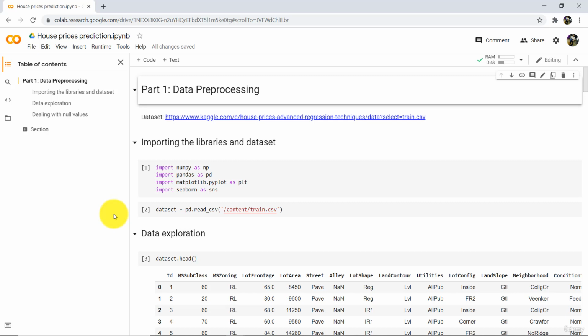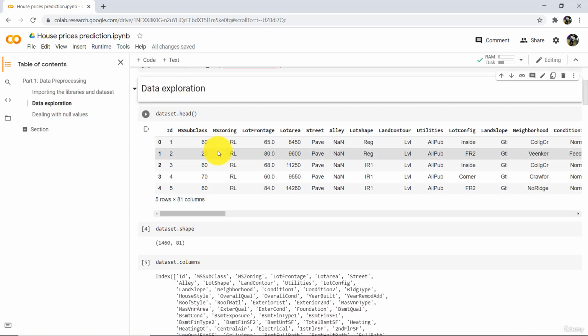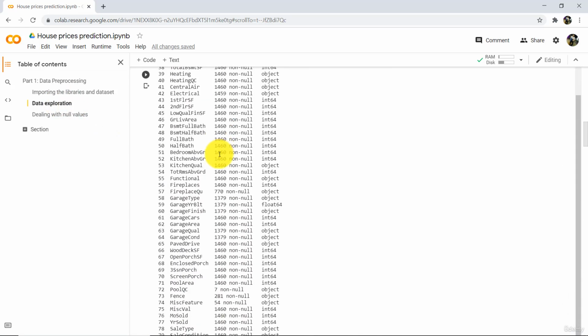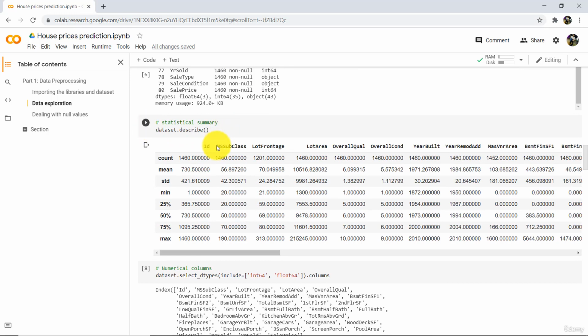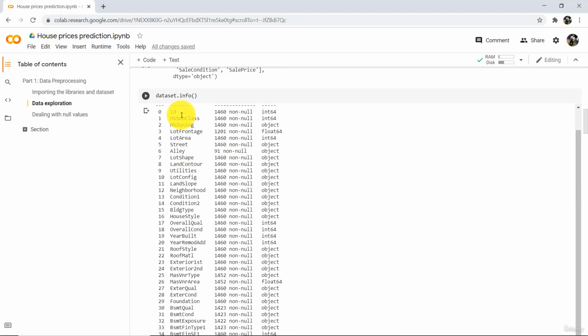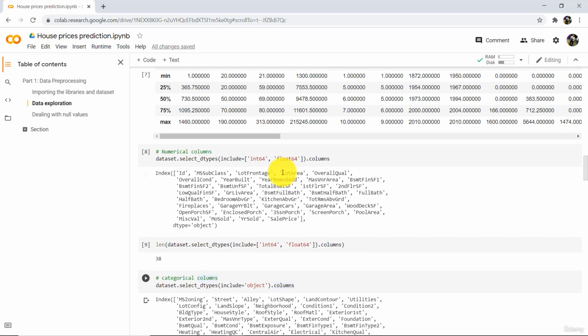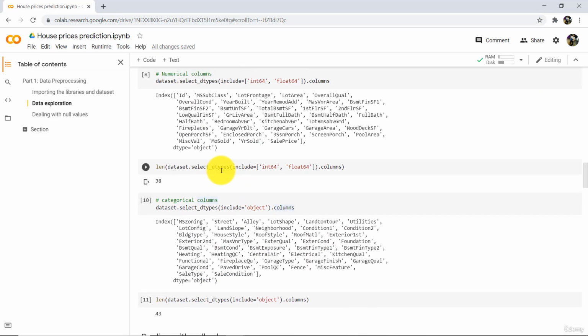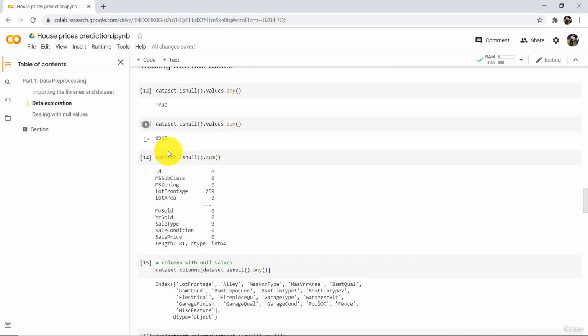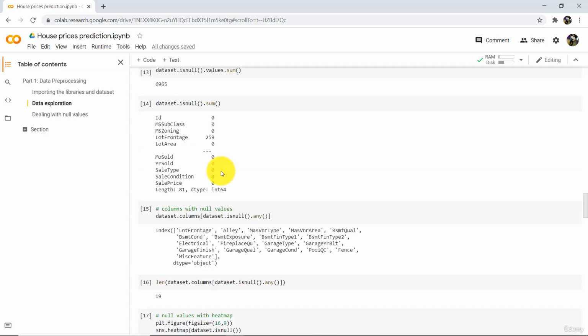From the previous tutorial we have started to build the actual project. First we started with data pre-processing. Here we first imported the libraries and dataset. After that we did data exploration. Here we saw the statistical summary and the information about the dataset. After that we saw categorical and numerical columns, and then we dealt with null values.